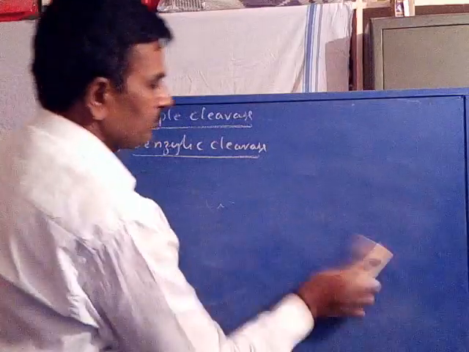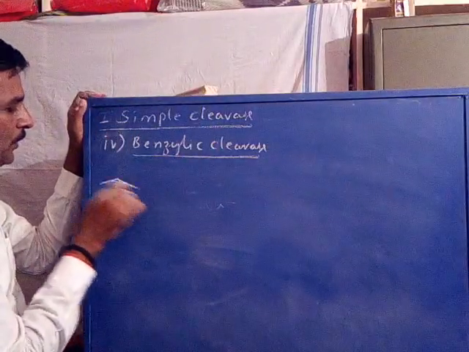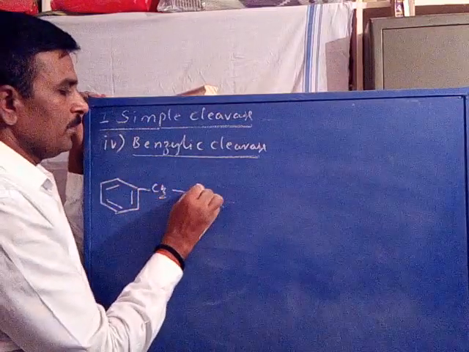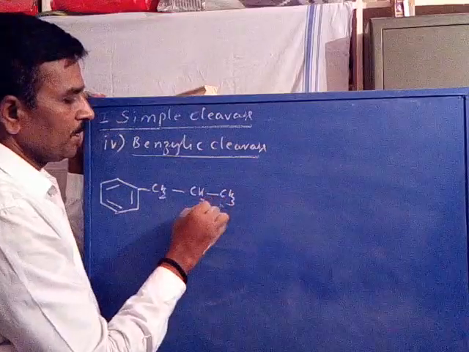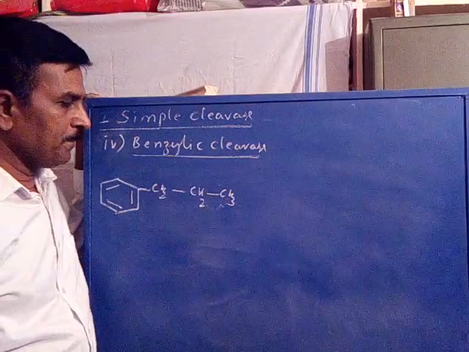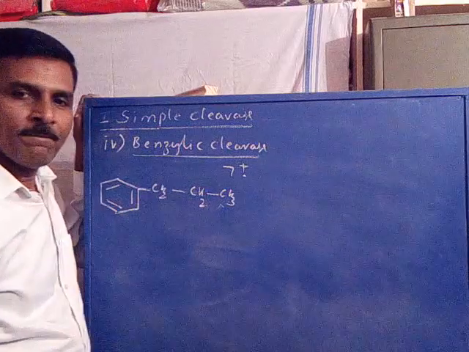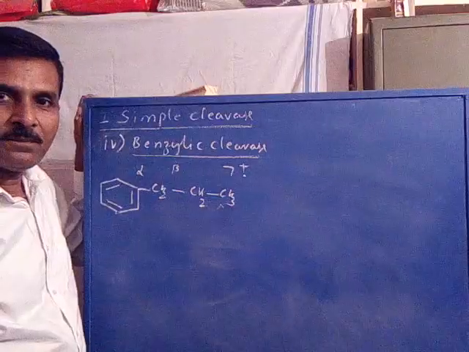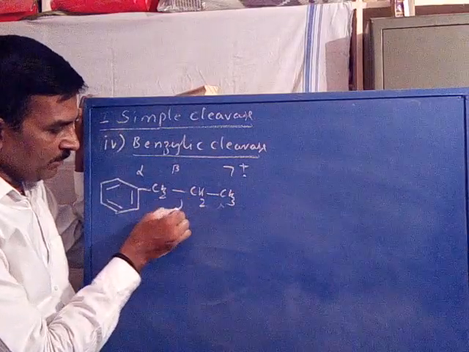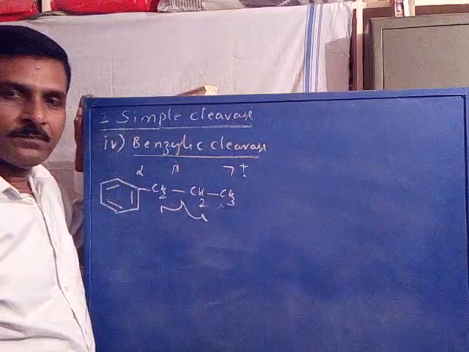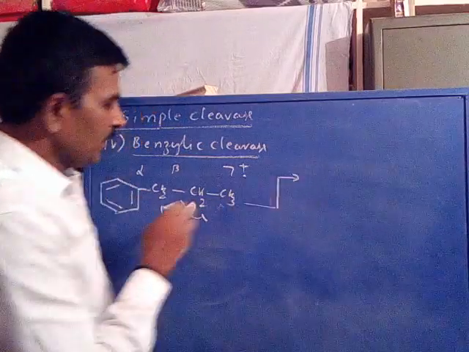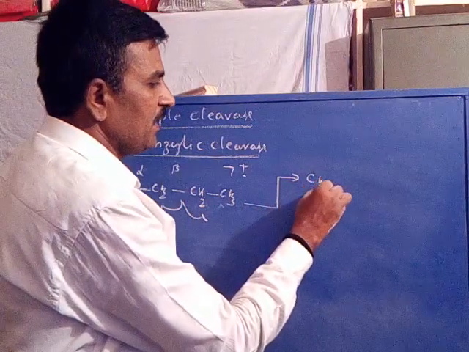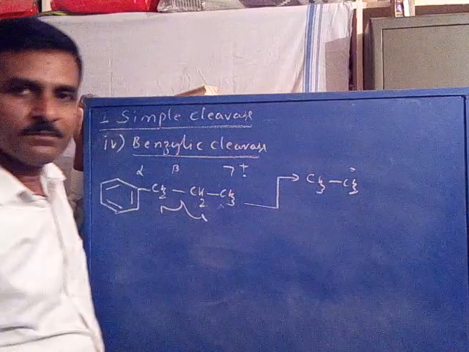For example, you take CH2, CH2, CH3, n-propyl benzene, the molecular ion. This is the first bond, that is the alpha bond. This is the second bond, that is the beta bond. Now the cleavage of the beta bond homolytically: this part is eliminated as an ethyl radical, CH3CH2 radical.